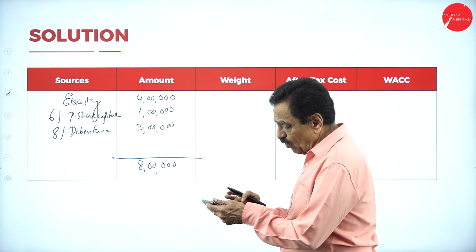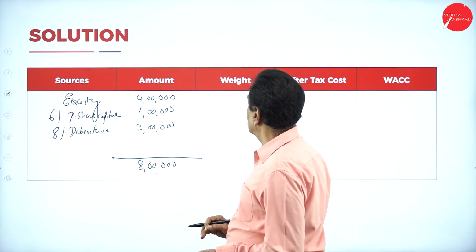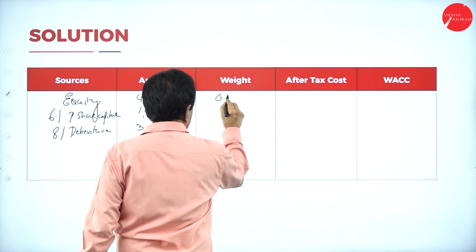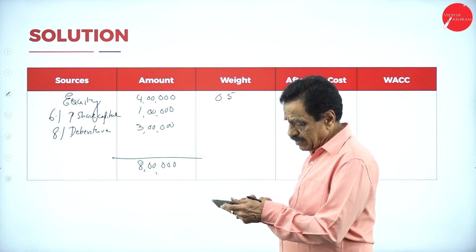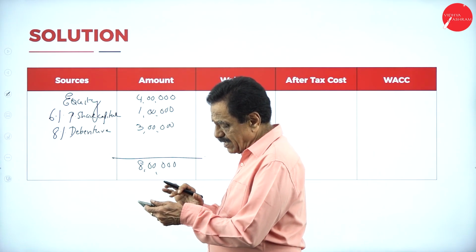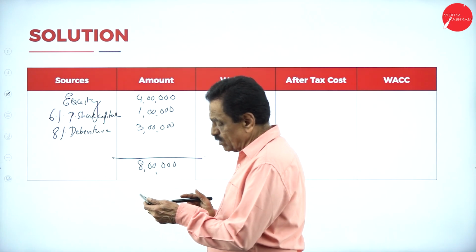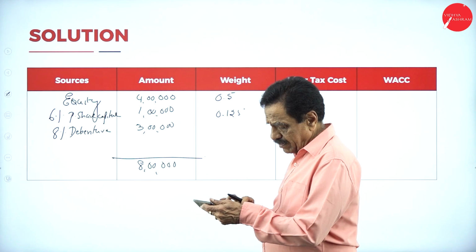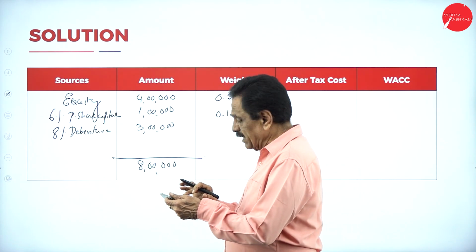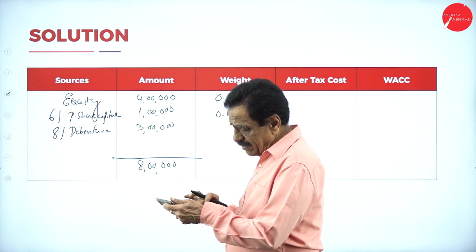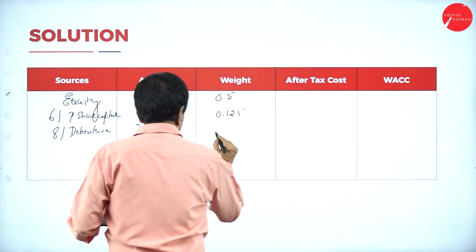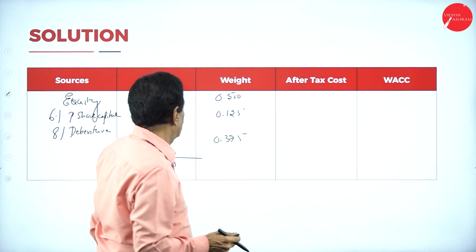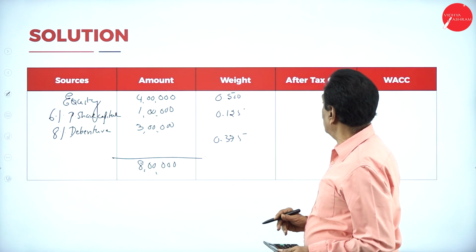Now, 4 lakh divided by 8 lakh is 0.5, which is 50%. 1 lakh divided by 8 lakh is 0.125. 3 lakh divided by 8 lakh is 0.375. So the weights are 0.5, 0.125 and 0.375.